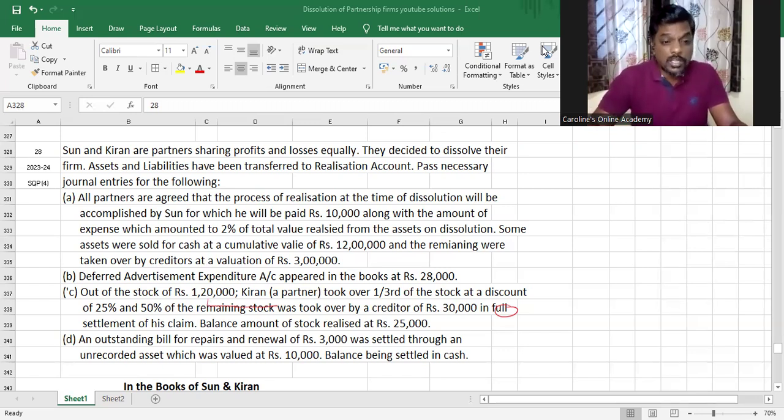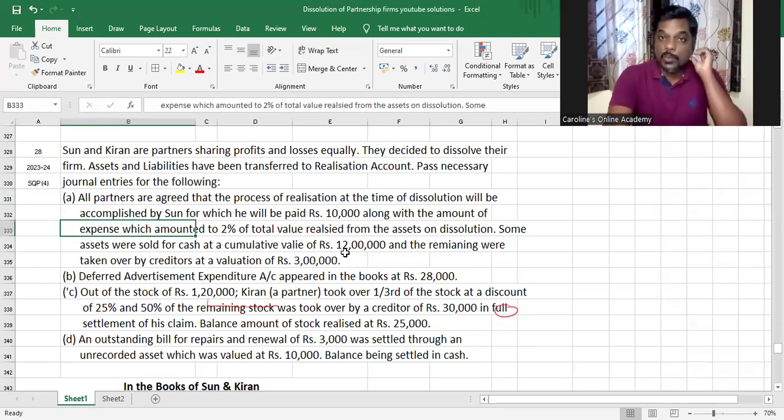Some assets were sold for cash at a cumulative value of 12 lakh and remaining were taken over by creditors at a valuation of 3 lakh. Now, what are they trying to teach you through this, my dear children? When they say the commission is a certain percentage on the assets realized in cash, then you're supposed to take only the 12 lakh part.